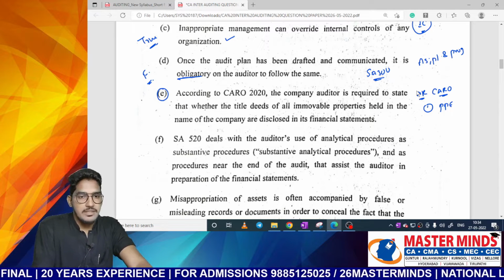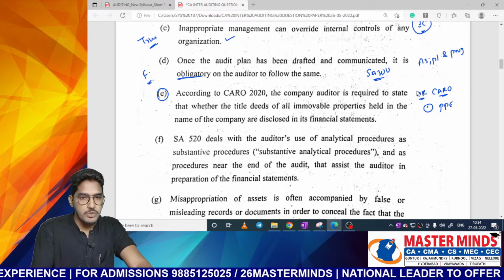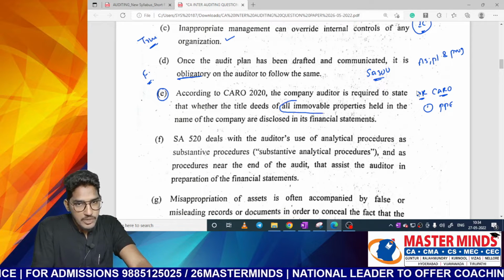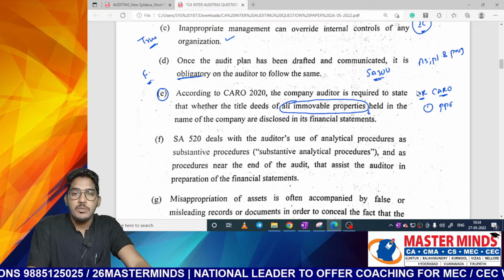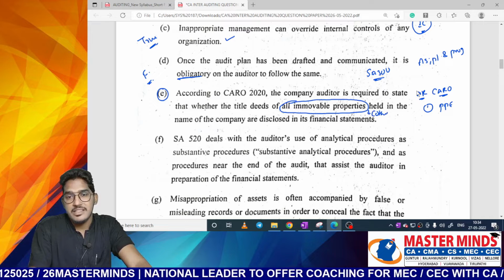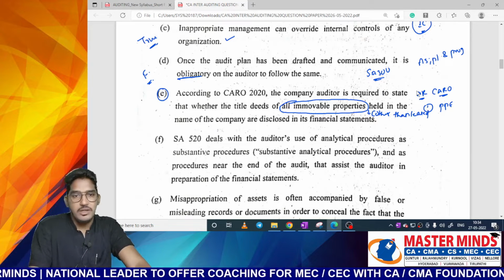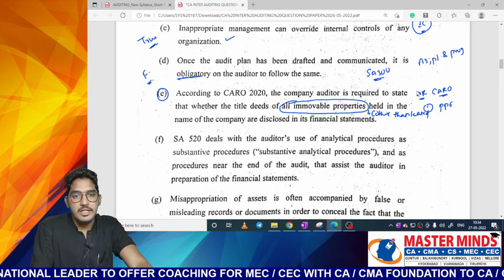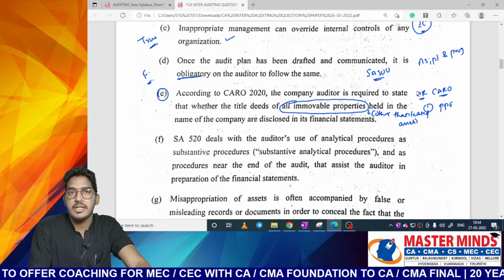Now if we analyze the statement, they are telling whether title deeds of all immovable properties. See here, actually two things are there which we need to observe. They are telling all immovable properties, but in the CARO they specifically say immovable properties other than leased assets. But here they are not telling that.